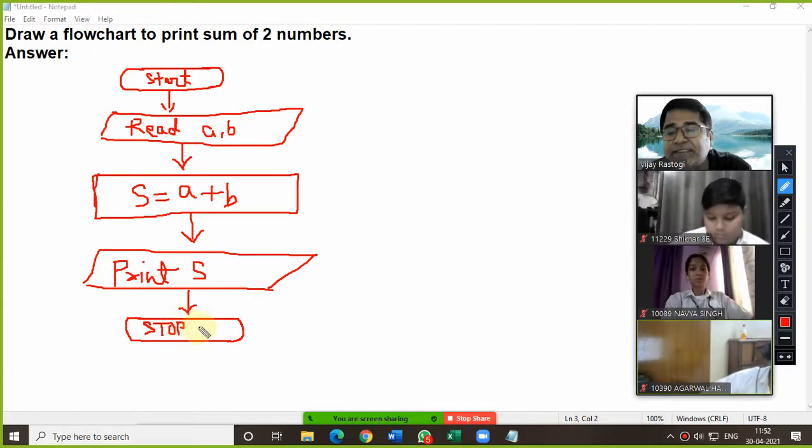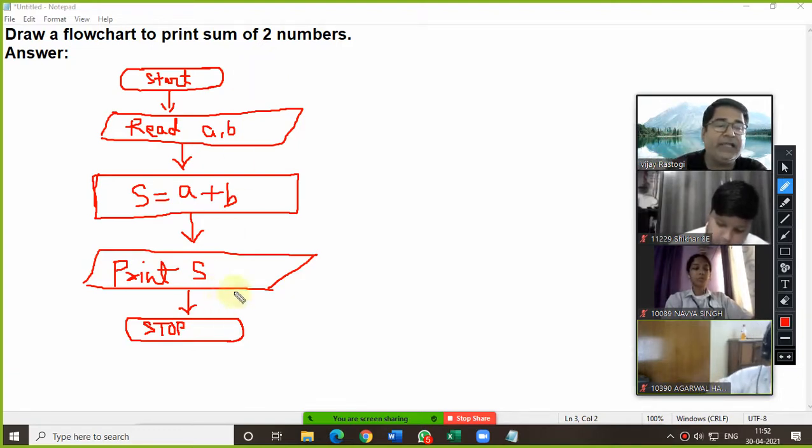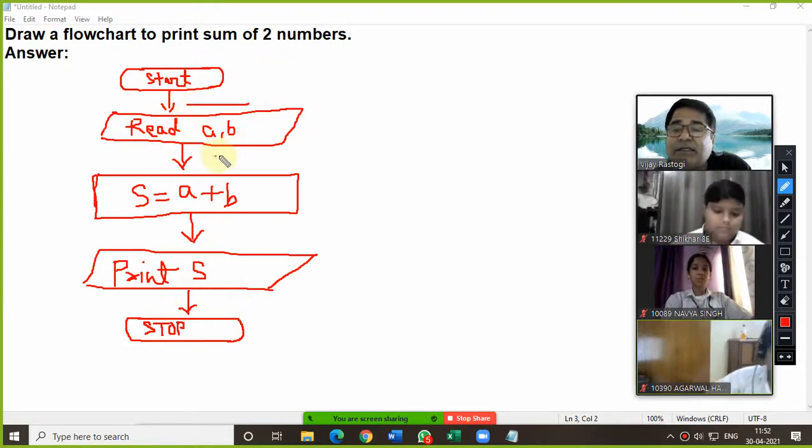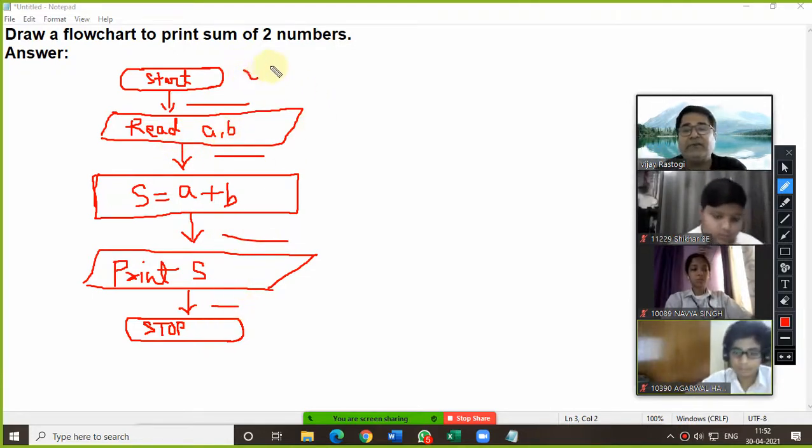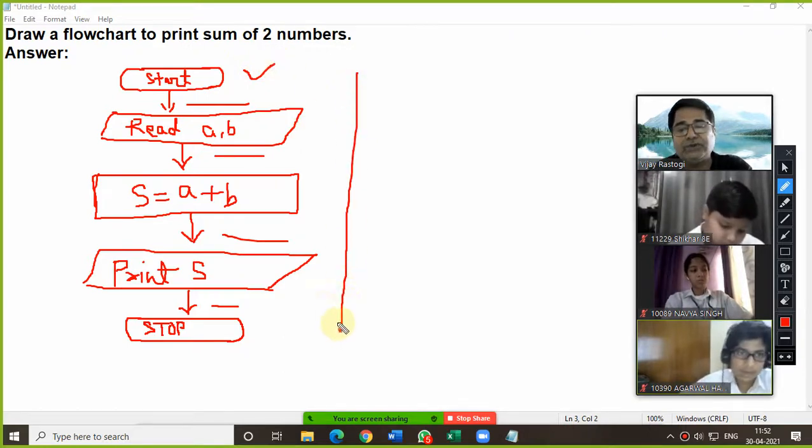So as you can see, all the steps we have written in the algorithm, the same steps we are following in the flowchart. And now see, these are the flow lines, and that shows that this is going down. That means starting from the top, your control moves top to down. Am I clear on this?